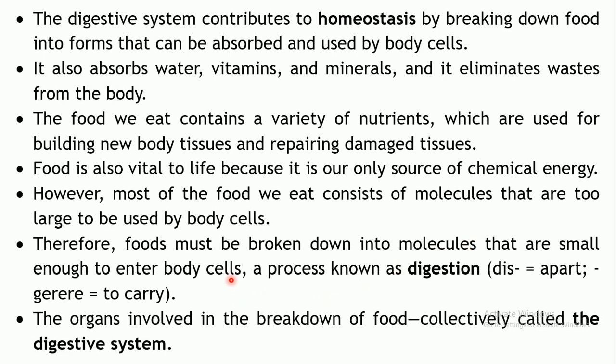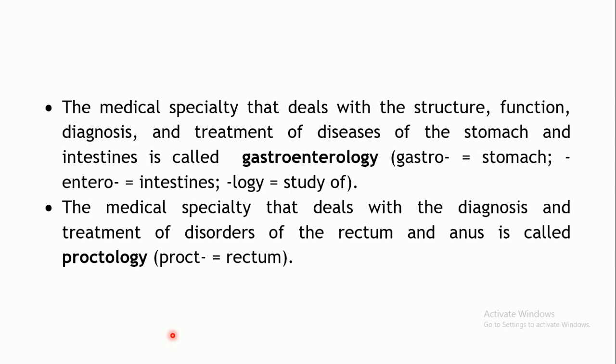This particular process by which the food is broken down into simple molecules is known as digestion, which is a very important function carried out by the digestive system, because of which whatever food we consume can be utilized by our body cells. All these organs which are involved in the breakdown of the food are collectively called the digestive system.